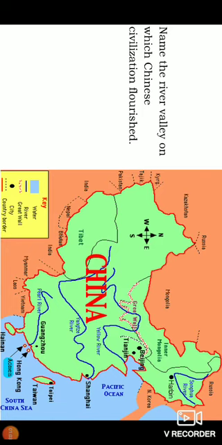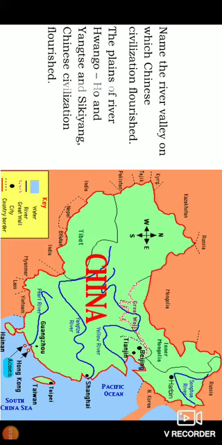The first river, Wang Ho, flows in the northern plain of China. It is also called the Yellow River.